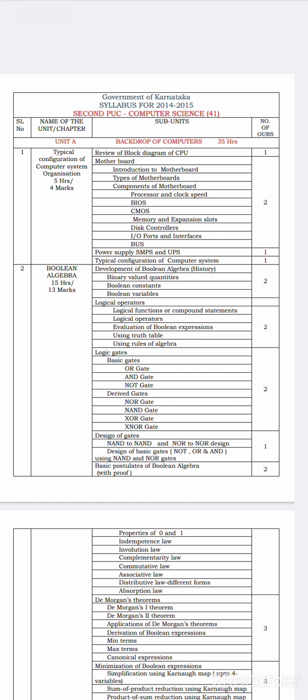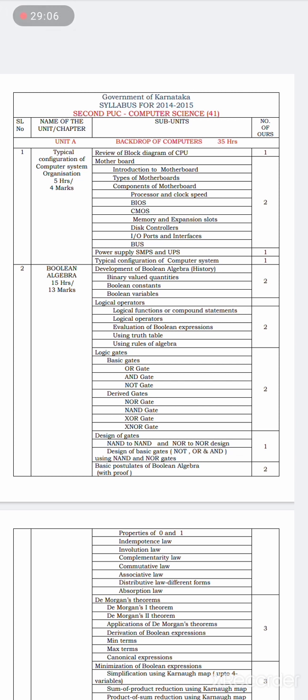We'll go through the second PUC syllabus in detail. From first PUC, whatever syllabus is left, I'm going to cover wherever there is a need. I will first cover the first PUC syllabus and then the second PUC syllabus.